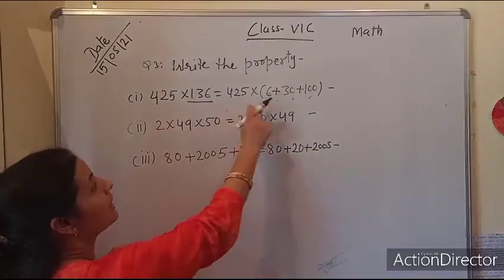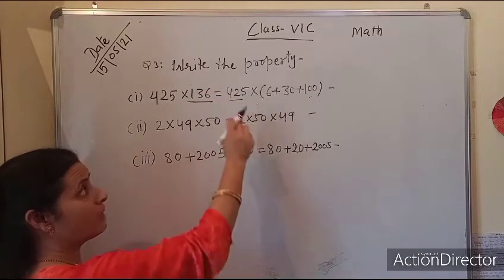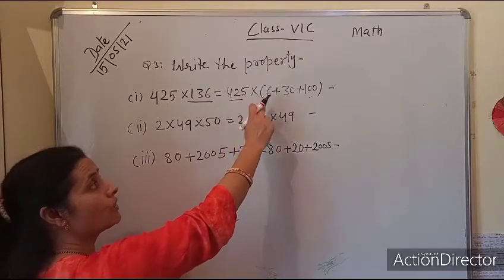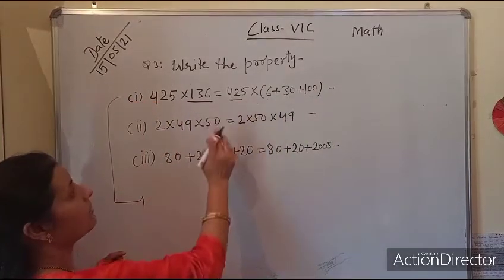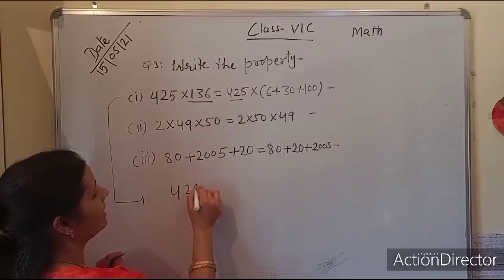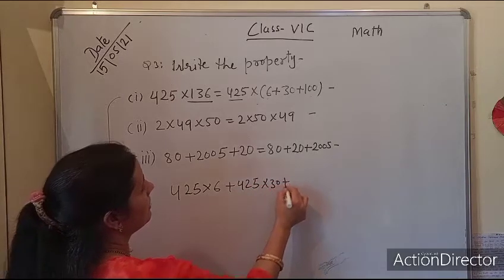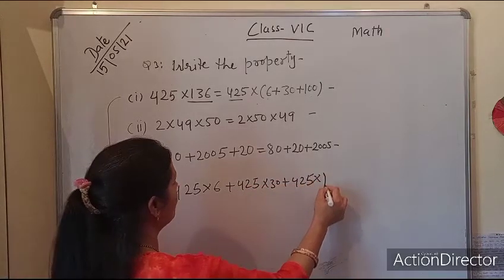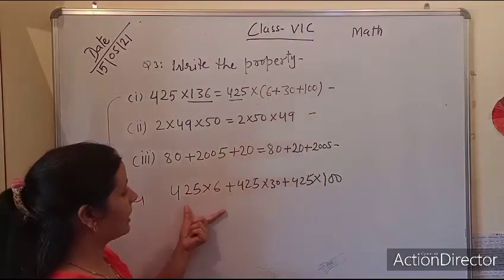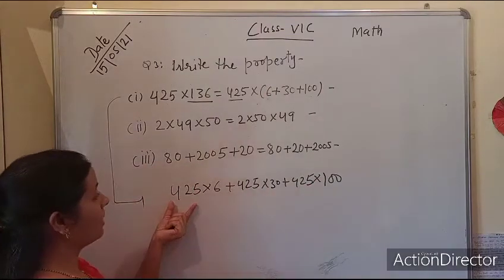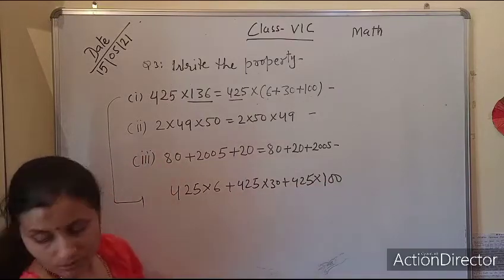So you can see here 136 can be written in this way. Now 425 is a number which will be distributed with 6, 30 and 100. If I extend it, it can be written in this form: 425 into 6 plus 425 into 30 plus 425 into 100. This is the expanded form. Whatever is written in the bracket, we can write down in this form. So what we have done, we distributed 425 among 3 numbers. So this is called distributive property.